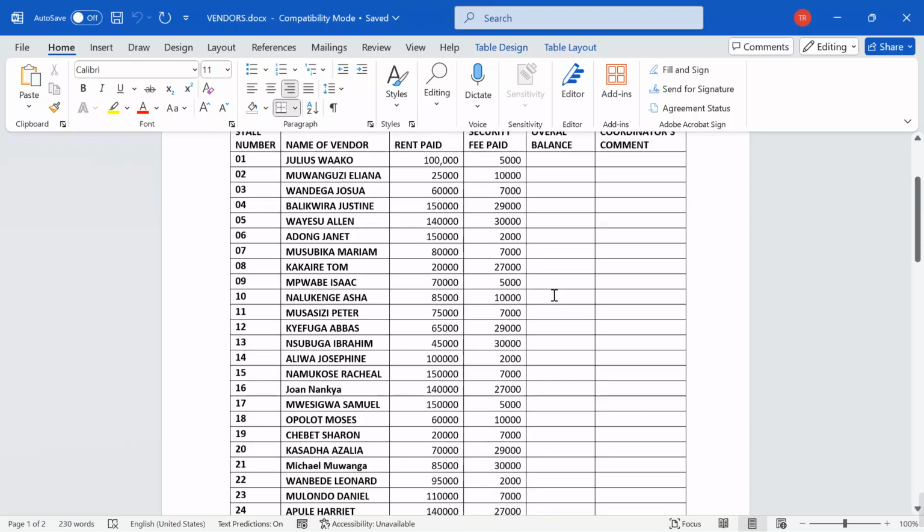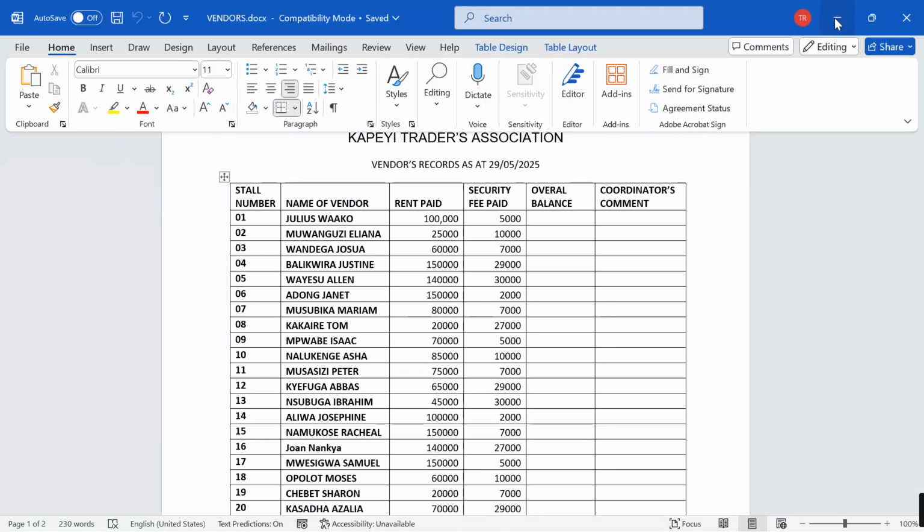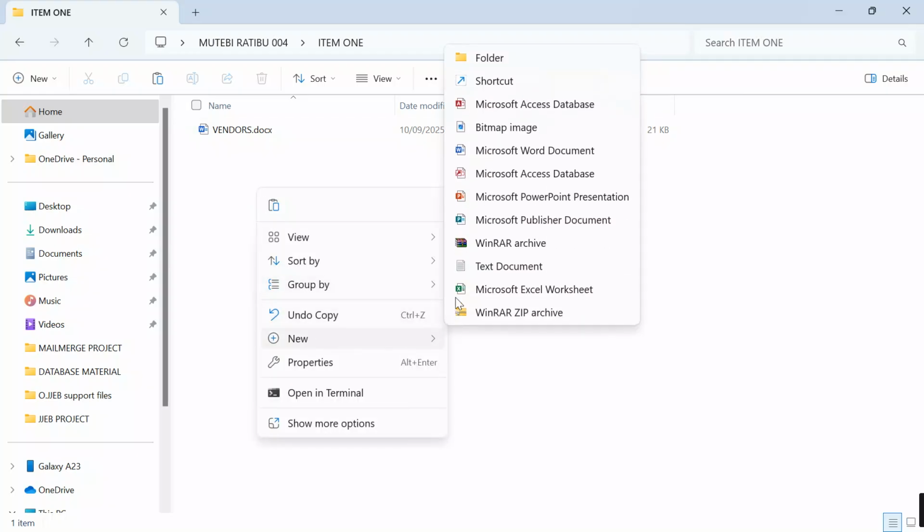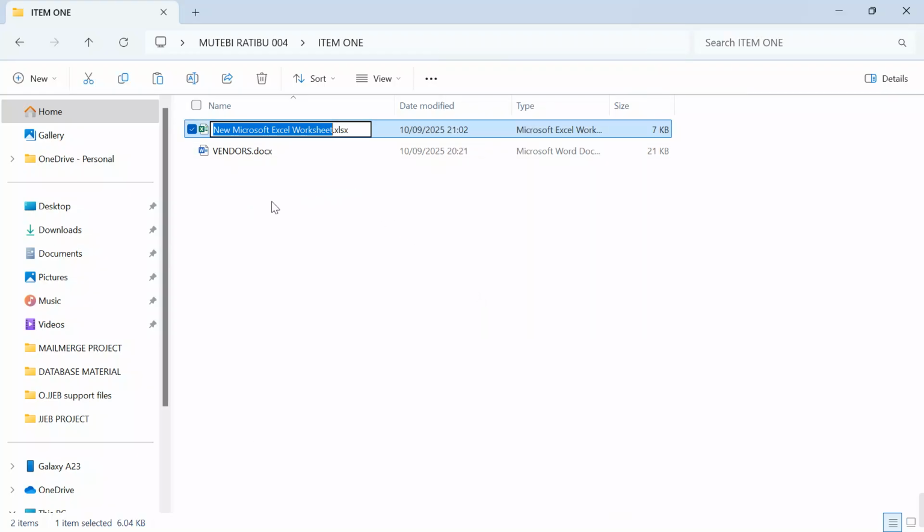So now, after looking at this, allow me to navigate through and create an Excel file over here, which I'm going to call the vendors' spreadsheet. Let me save it as vendors spreadsheet, or vendors data analysis.